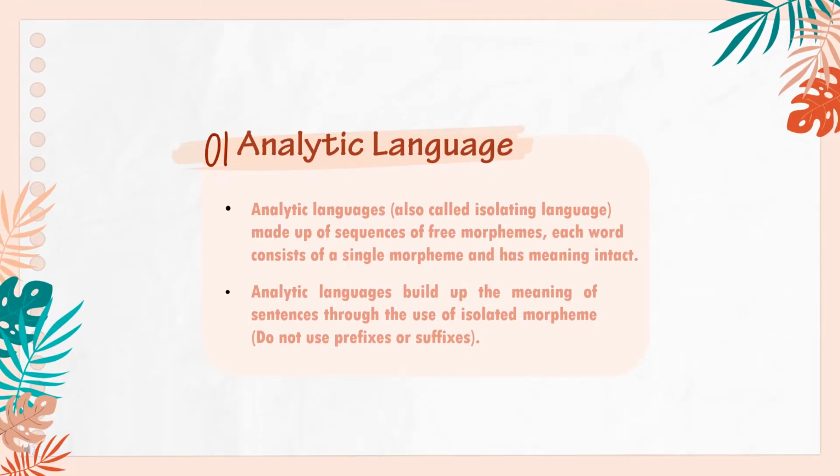The first topic is about analytical language. Analytic languages, also called isolating languages, are made up of sequences of free morphemes. Each word consists of a single morpheme and has meaning intact. Analytical languages build up the meaning of sentences through the use of isolated morphemes. They do not use prefixes or suffixes.